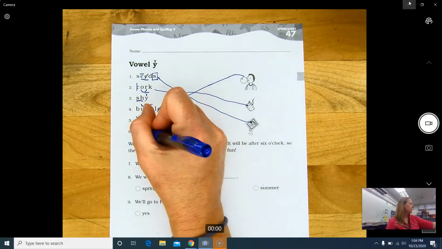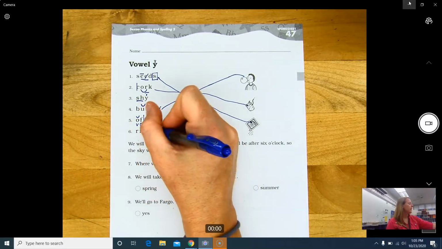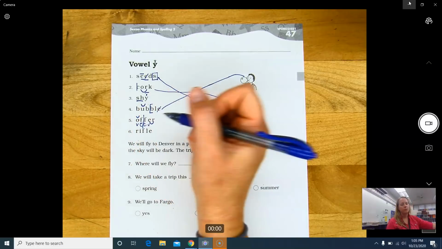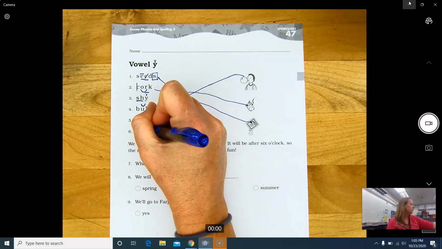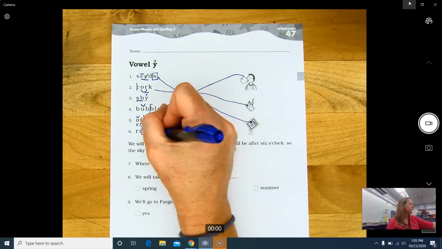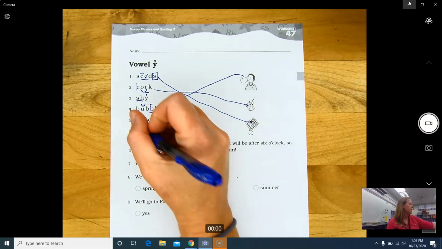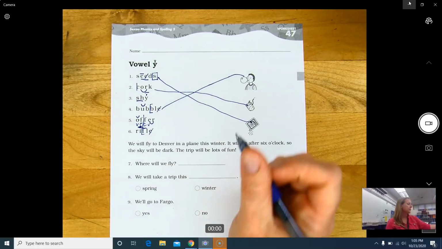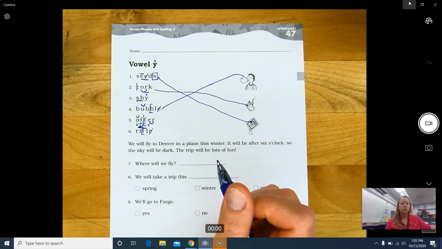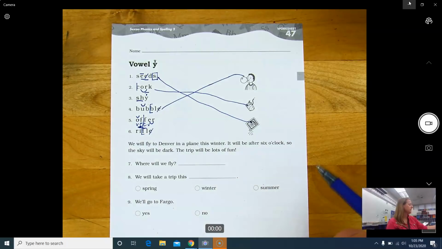Okay, here we have not the VCCV pattern, but we have the FLE. We have a final stable syllable that we code with a bracket. Cross out the E. What do we do with this lonely I? We put a macron over it. So now that's a long I sound. We say rifle. Okay, let's read our sentences.